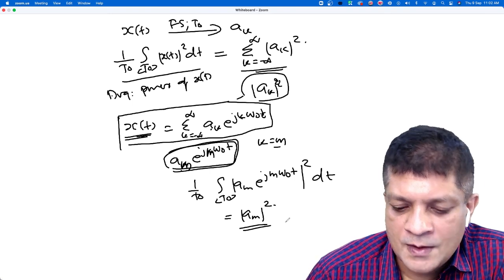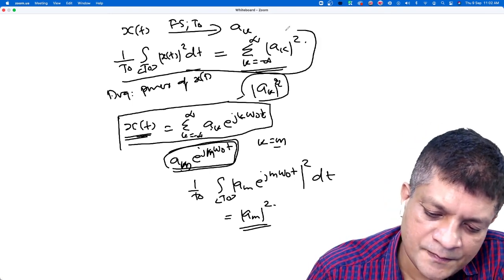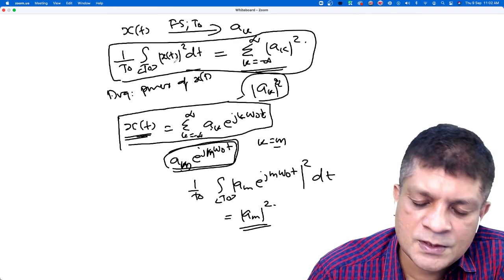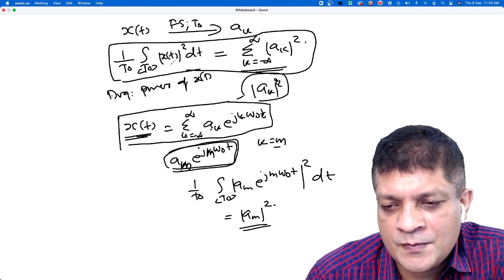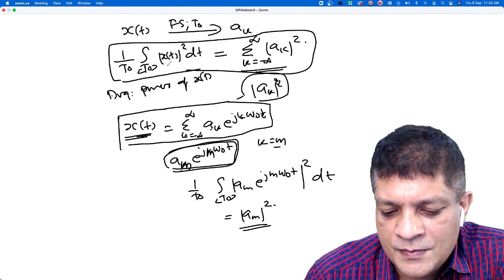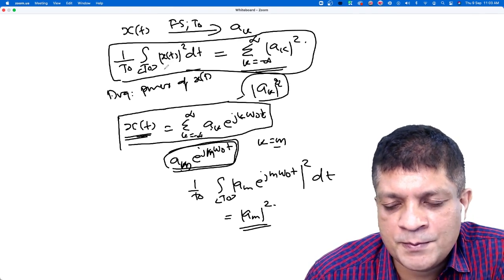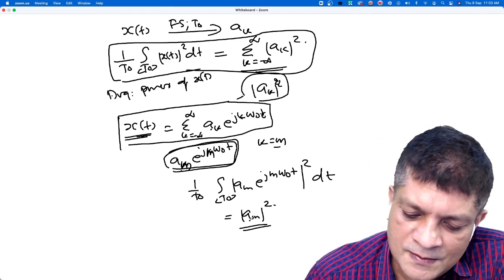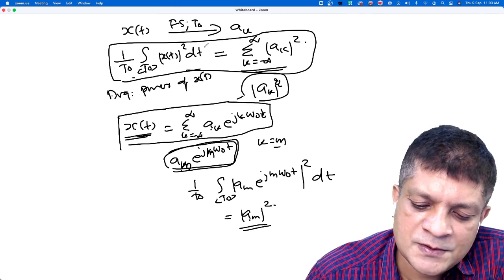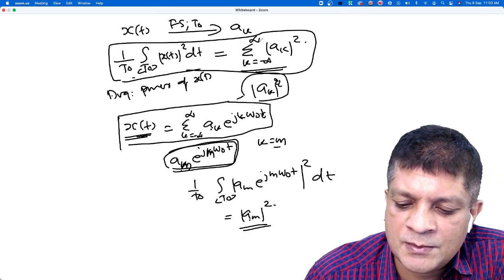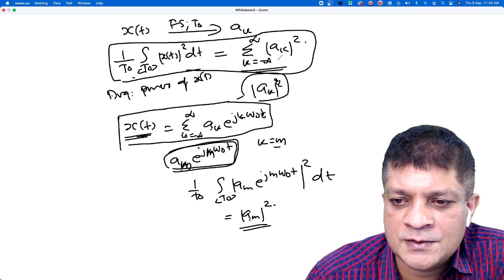Okay. So what does this mean? On the left hand side of Parseval's theorem, we have the average power of the signal. So Parseval's theorem says that the average power of the signal is equal to the sum of the average powers of what?